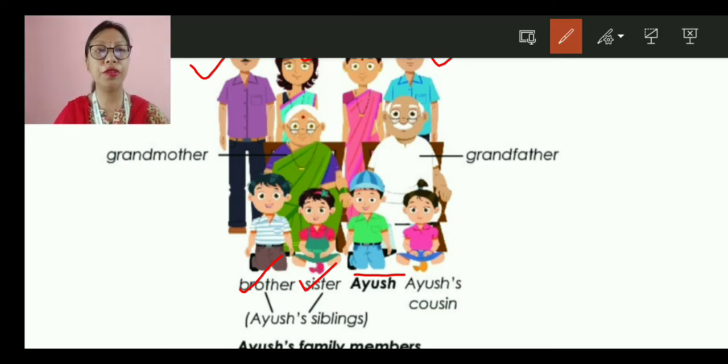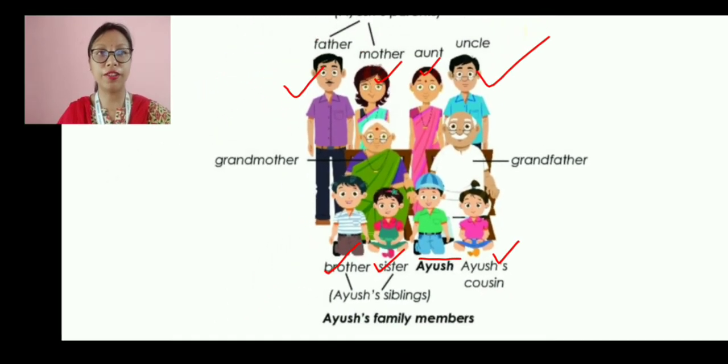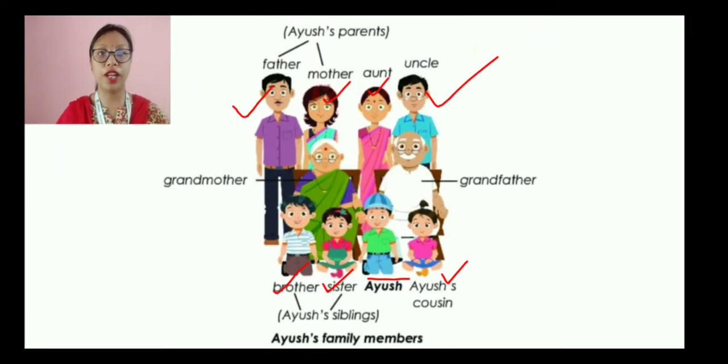And here below is a tiny little baby with a pink top, which is Ayush's cousin. That means she is the child of aunt and uncle. So here are the family members. So as you have seen, in Ayush's family, he has grandmother, grandfather, father, mother, aunt, uncle, brother, sister, himself Ayush, and Ayush's cousin. So these together make a family.